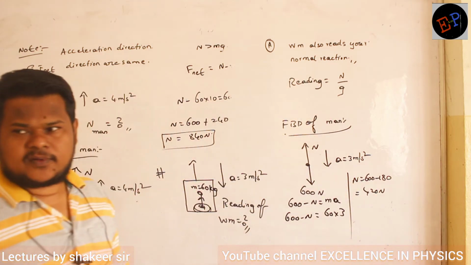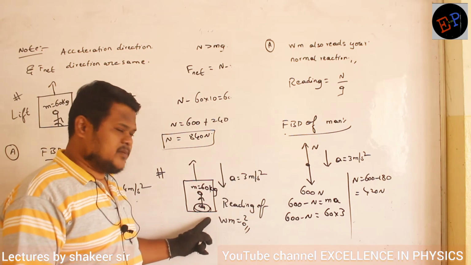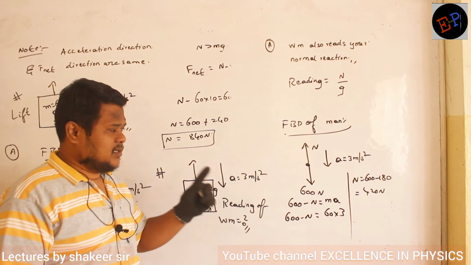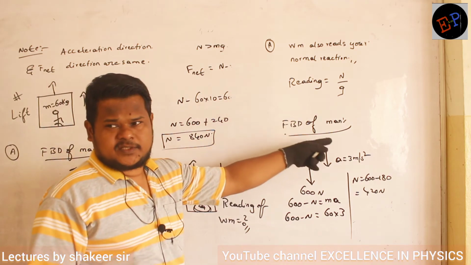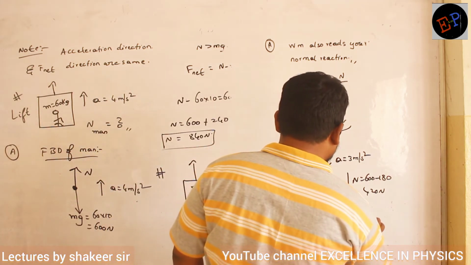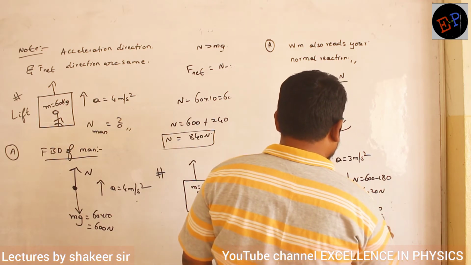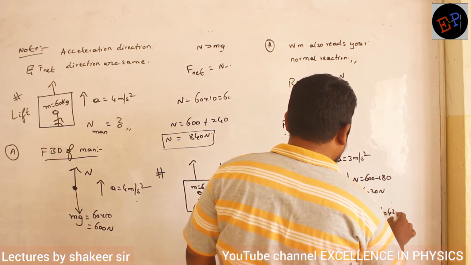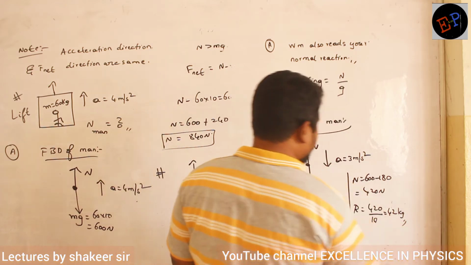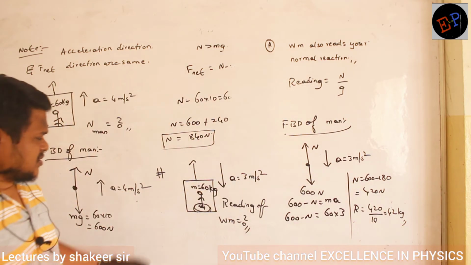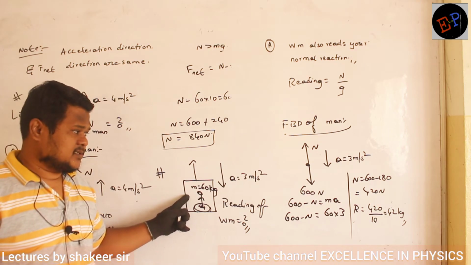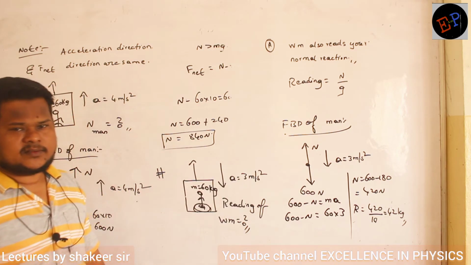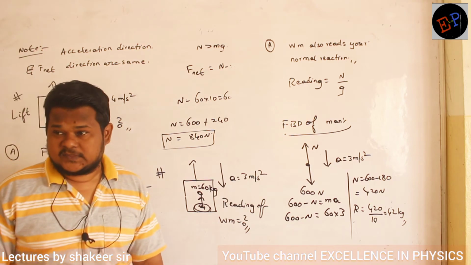So the normal reaction shown by the weighing machine on the man is 420 Newton. Then what is the formula for reading? N by g. Clear? So reading is equal to 420 divided by g value, which is 10. So it is 42 kg. Mass of the man is 60 kg, but the weighing machine is showing how much reading? 42 only.